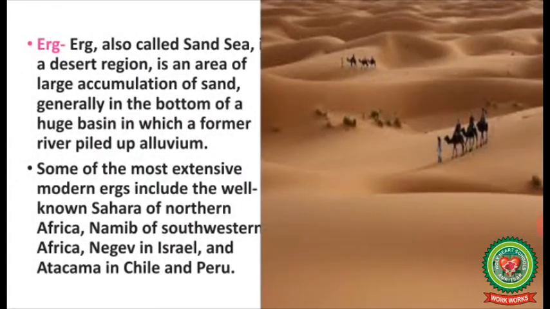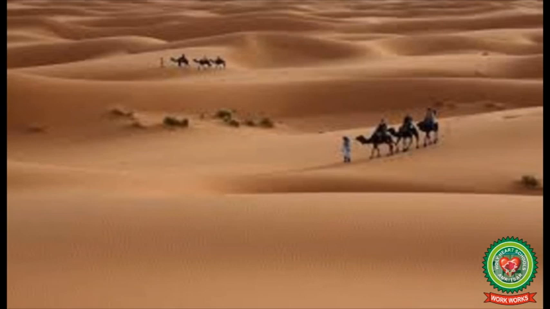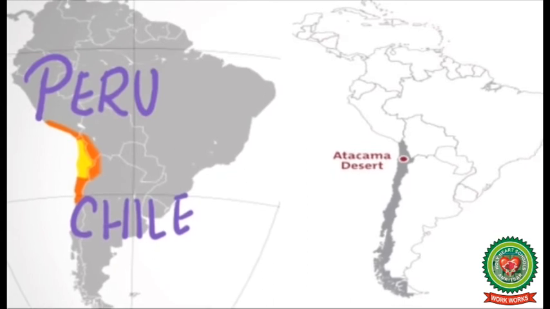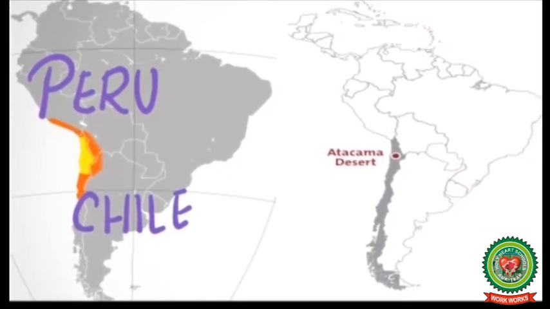The second term is Erg. Erg, also called sand sea, is a desert region in an area of large accumulation of sand, generally in the bottom of a huge basin in which a former river piled up alluvium, that is sediments. Some of the most extensive modern ergs include the well-known Sahara of northern Africa, Namib of southwestern Africa, Negev in Israel, and Atacama in Chile and Peru.